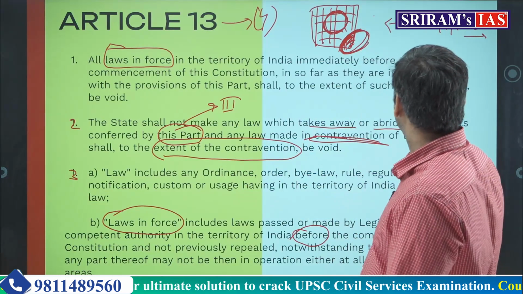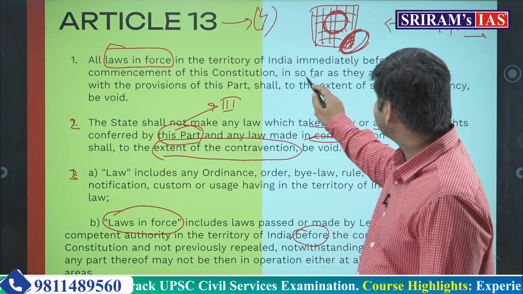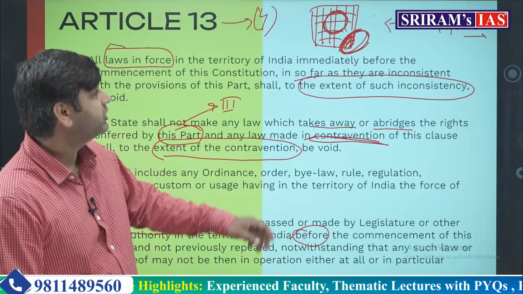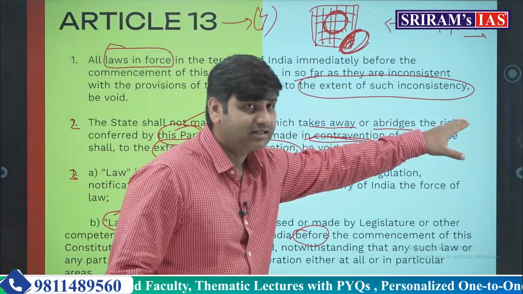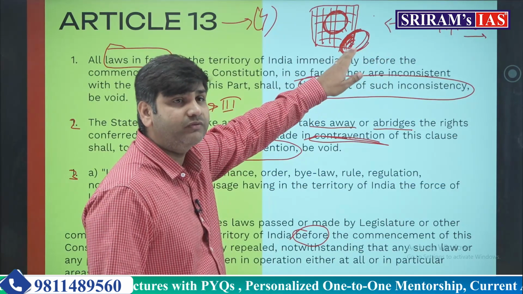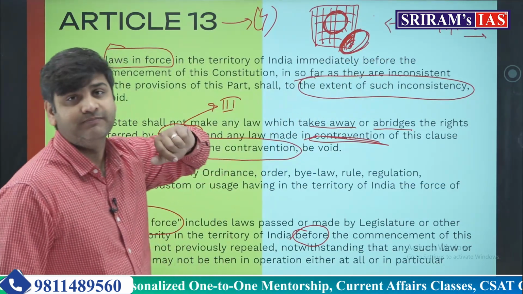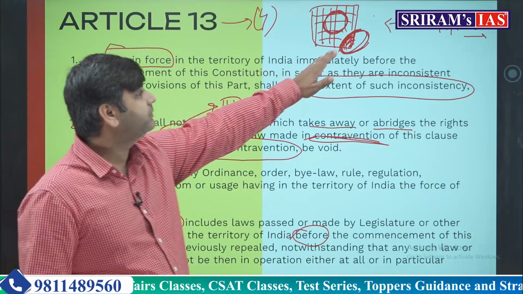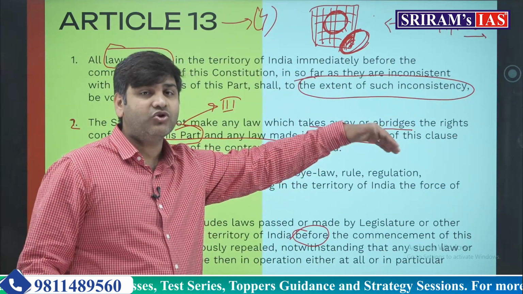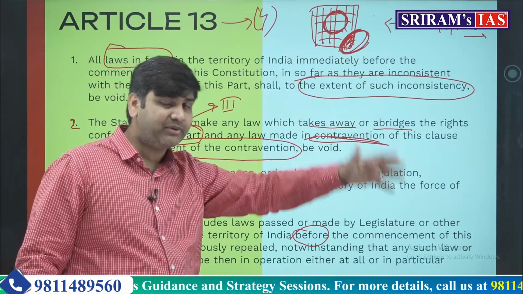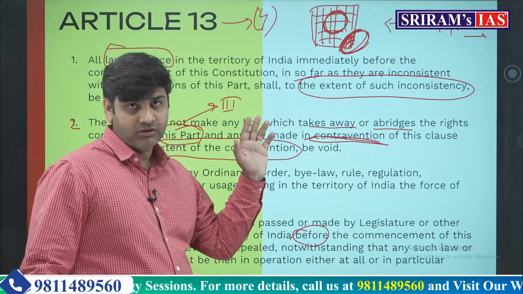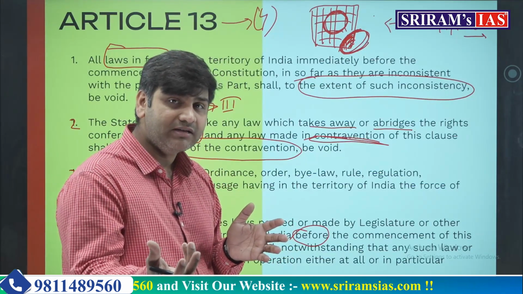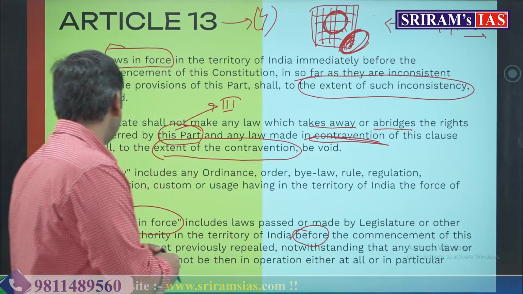Here also, to the extent of such inconsistency. What does this mean? The doctrine of severability. To the extent of such inconsistency, only a part is removed if that part is infringing the fundamental right. Here also, to the extent of contravention simply means only the part will be removed which is contravening or taking away or abridging the fundamental right of the citizen, not the whole law. And if by removing that part the soul and the purpose of the law is dead, then the whole law is scrapped. I hope you understood.